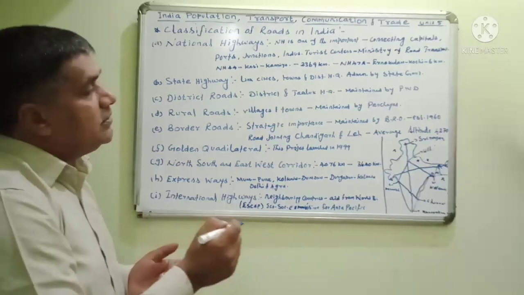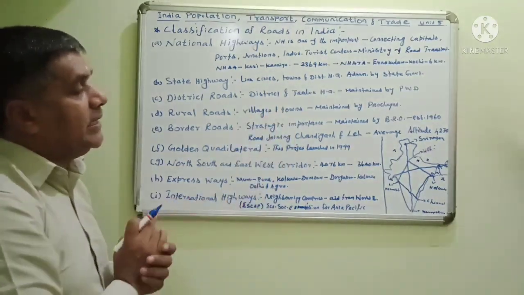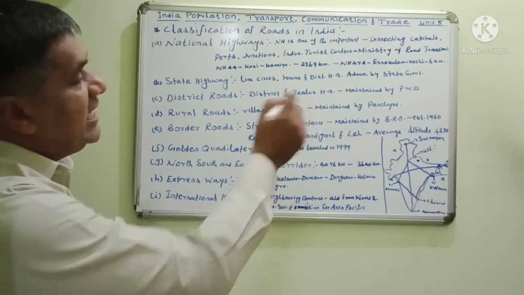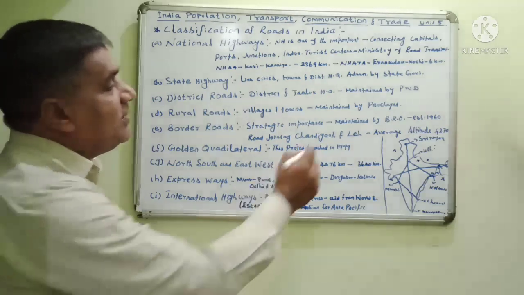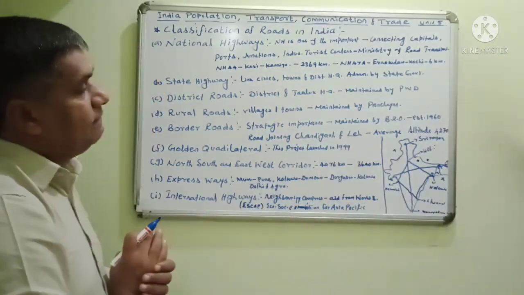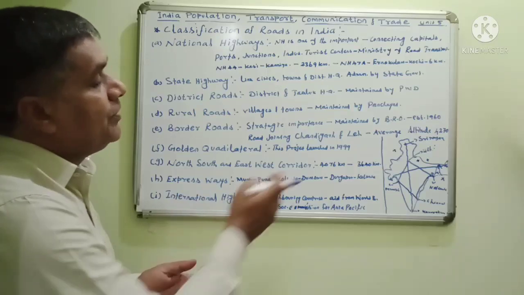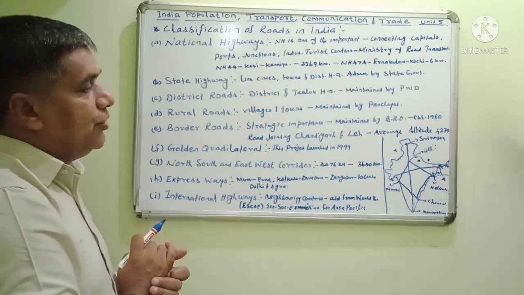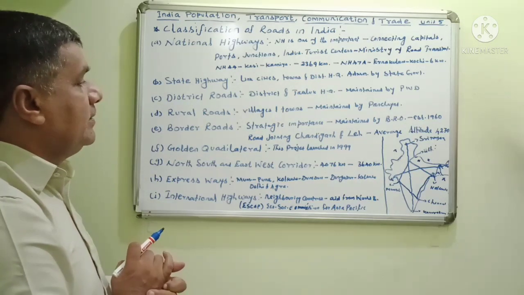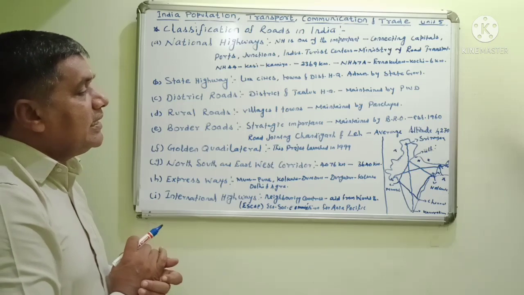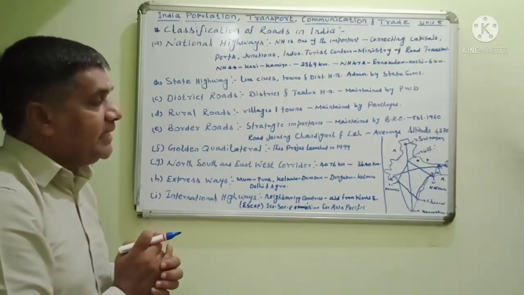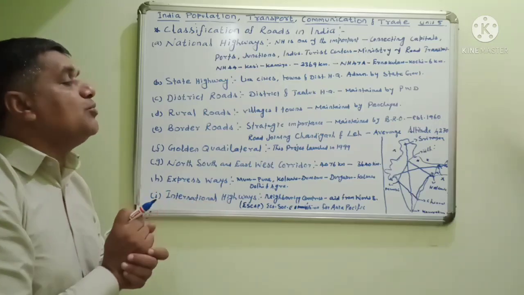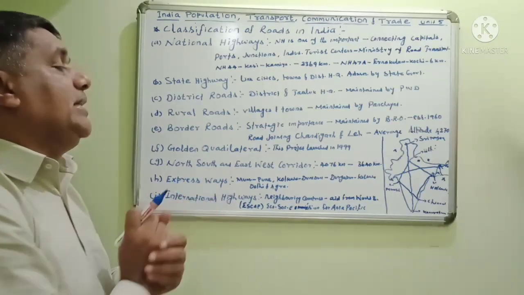North, Srinagar, and South, Kanyakumari. That is the North-South corridor. And the East-West corridor is from Silchar in Assam to Porbandar in Gujarat. Note it. The North-South corridor covers a distance of 4,076 kilometers, and the East-West corridor covers a distance of 3,640 kilometers.